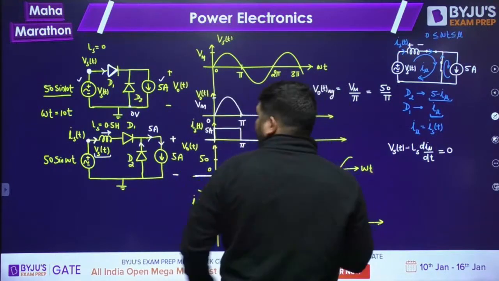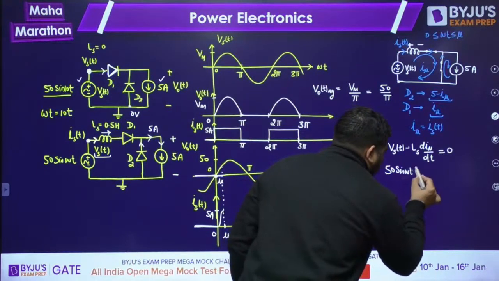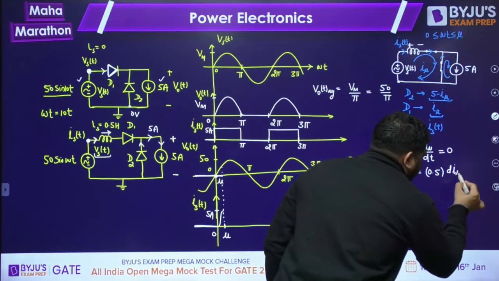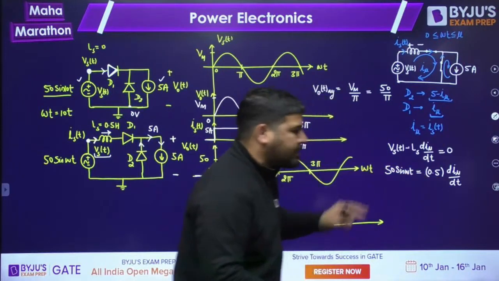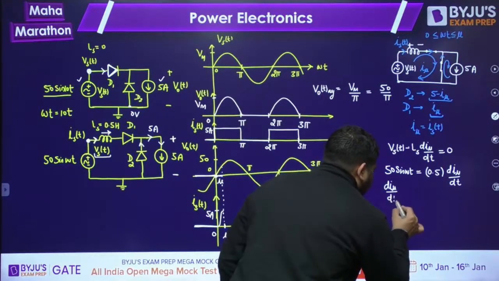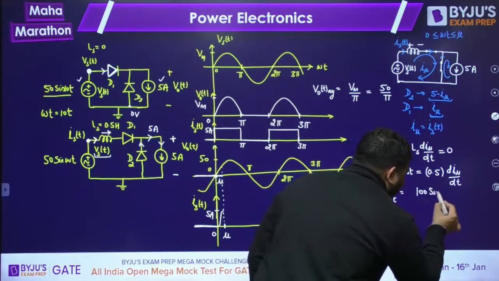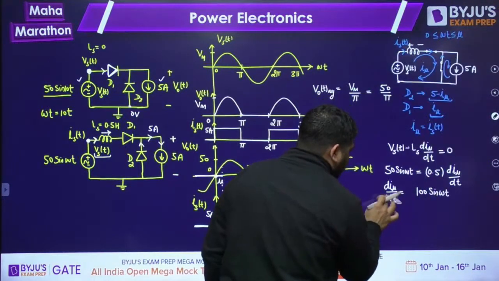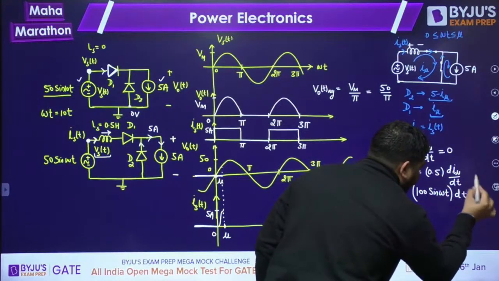Now, what is VST? VST is 50 sine omega t. So 50 sine omega t is equal to LS, and LS is 0.5, times d I mu by dt. What you can do is take this 0.5 to the denominator and dt to the other side. So d I mu by dt will be equal to 50 upon 0.5, which is 100, times sine omega t. Take this dt to the other side, so it will become 100 sine omega t dt.